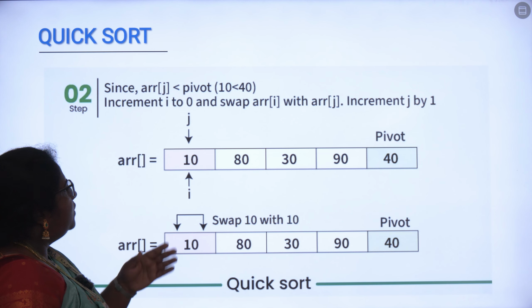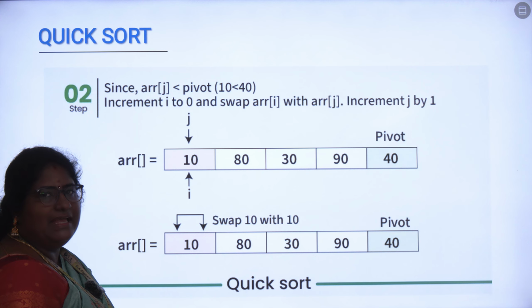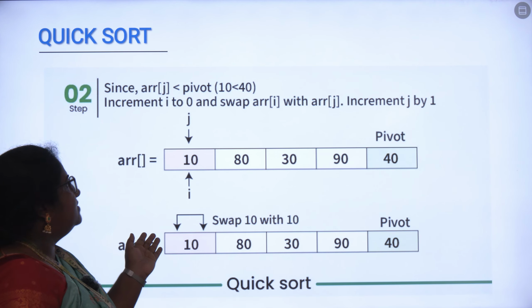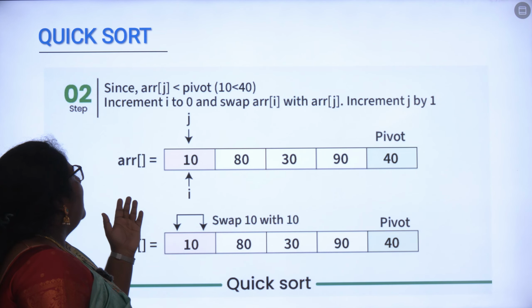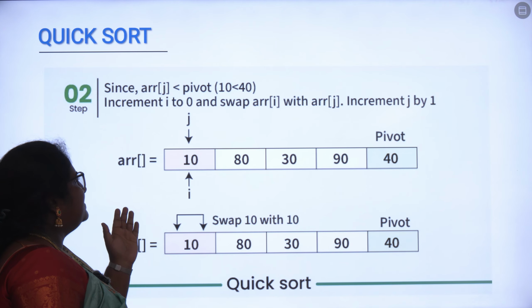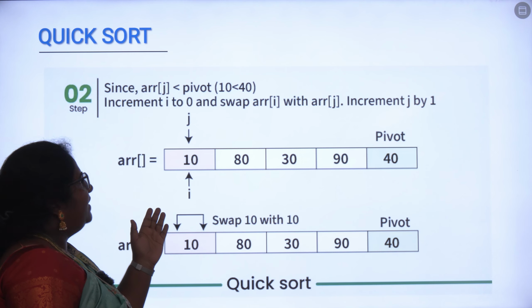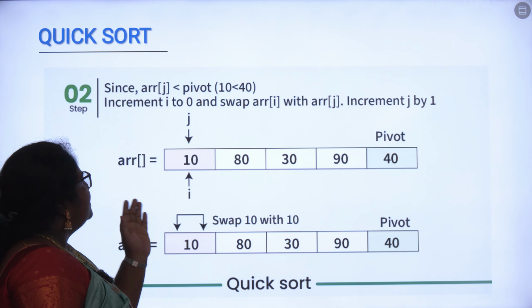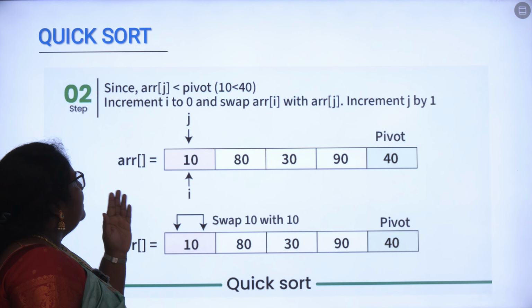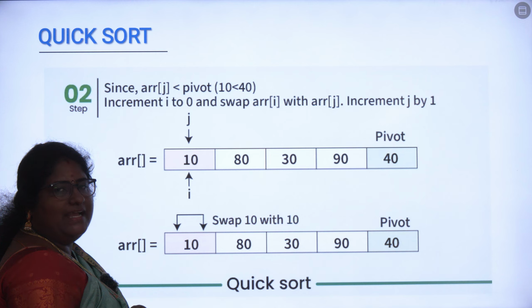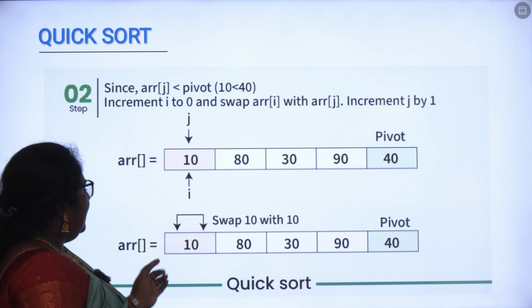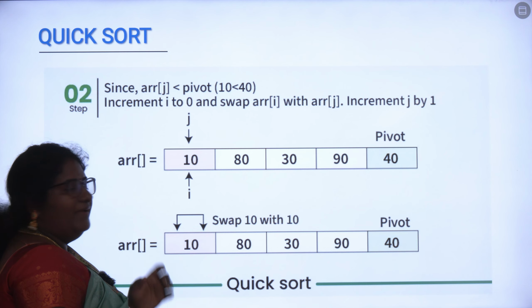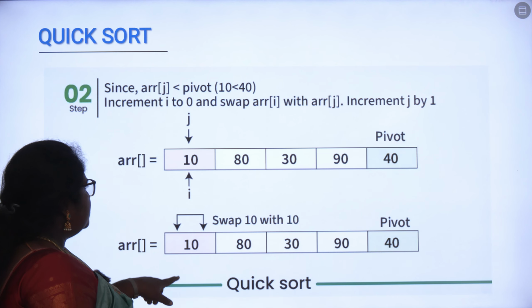Here the pivot element is 40. You will be comparing array of j, which is less than the pivot, 10 less than 40. So the pivot value is 40 and the array value of j is 10. Your 10 is less than 40, which is correct, so the 10 will be placed in the same position.